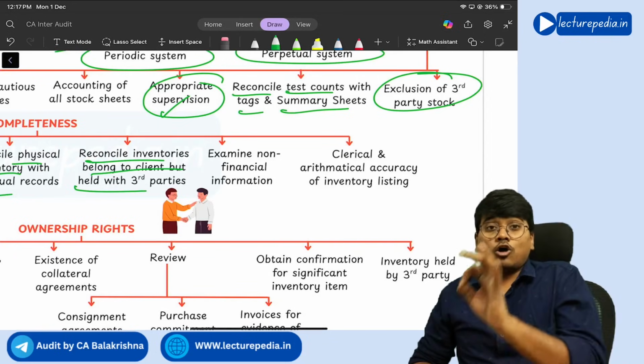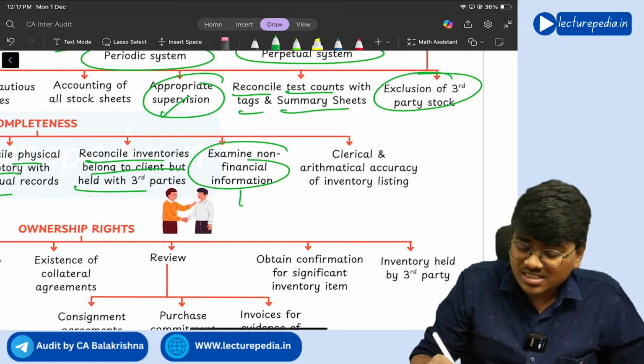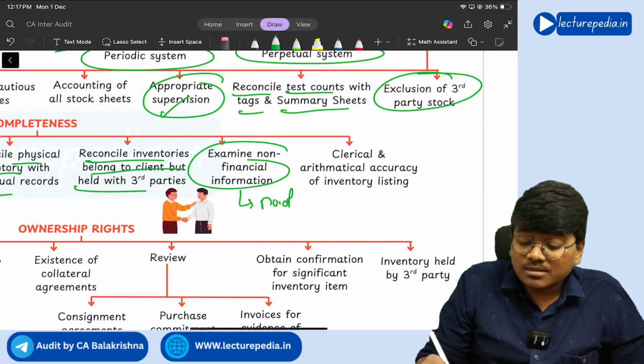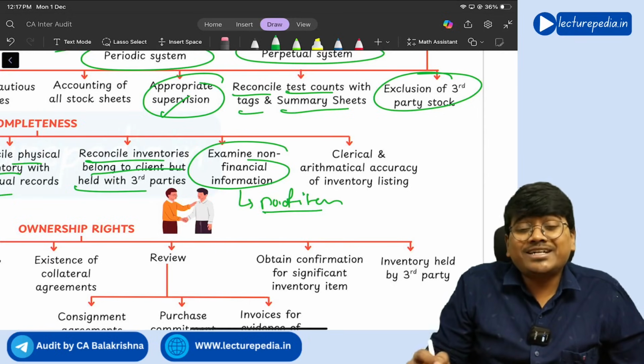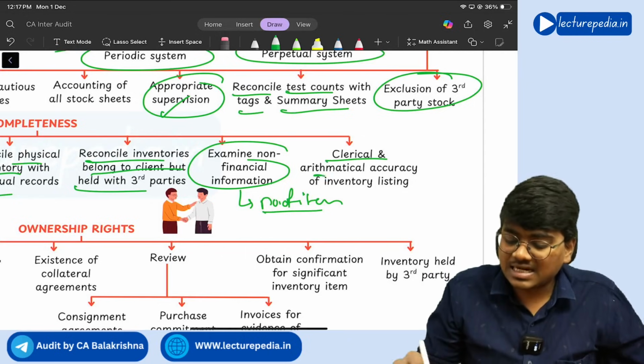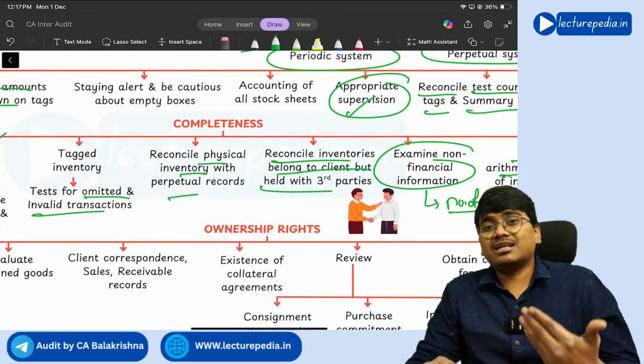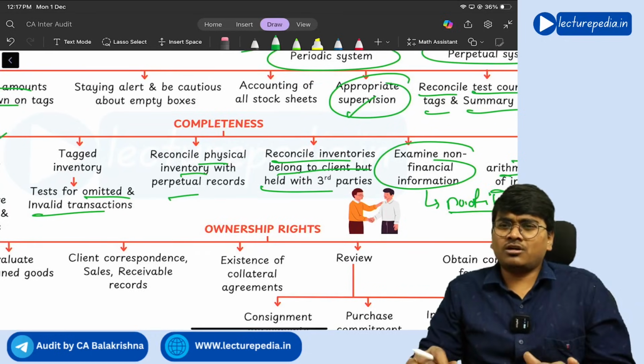Next, examine non-financial information. Here non-financial information means number of items of inventory, quantity of inventory; all this is non-financial information, right? Next, clerical and arithmetical accuracy of inventory listing. All these things you will cover under the completeness assertion of inventory.